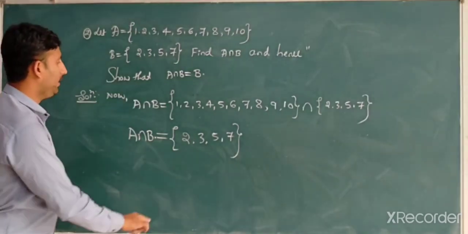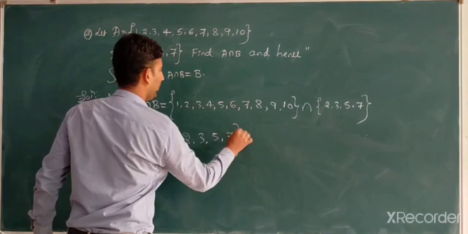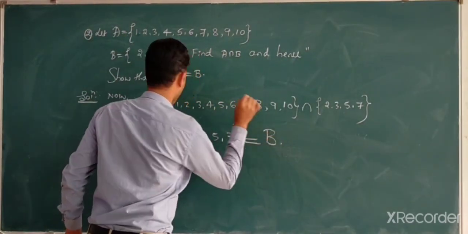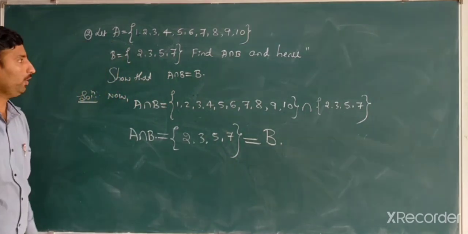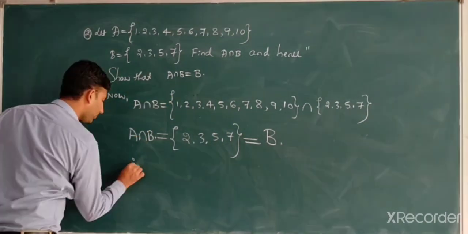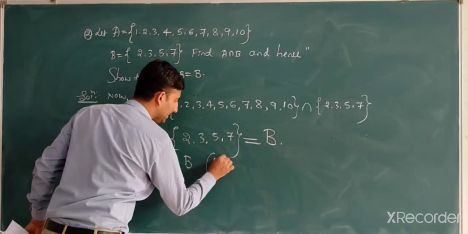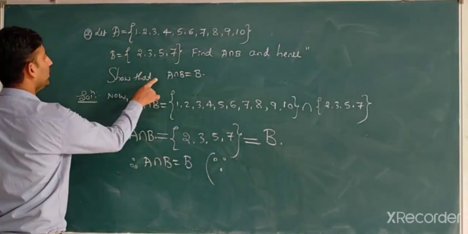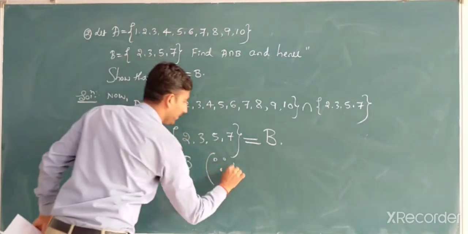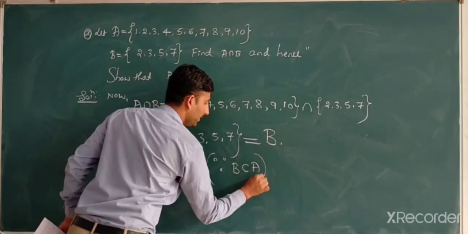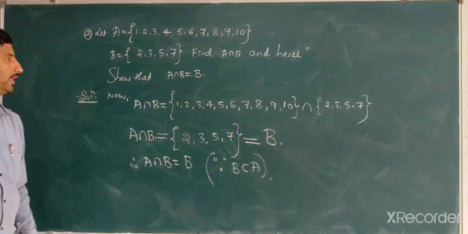A intersection B is 2, 3, 5, 7, which is nothing but B. Therefore, A intersection B is equal to B. If you wish, you may write the reason: because B is a subset of A.